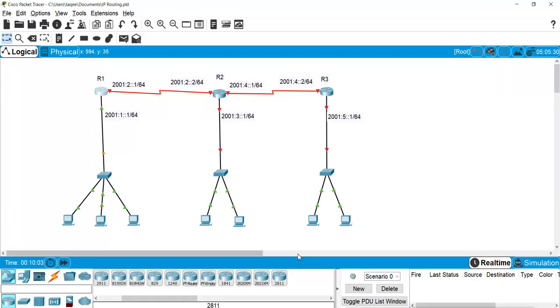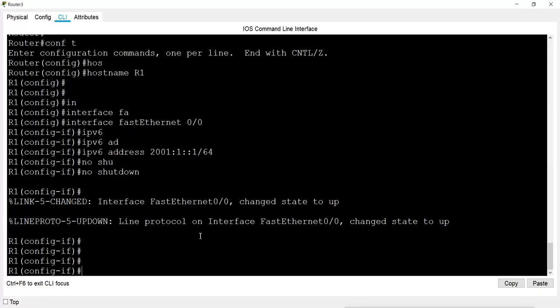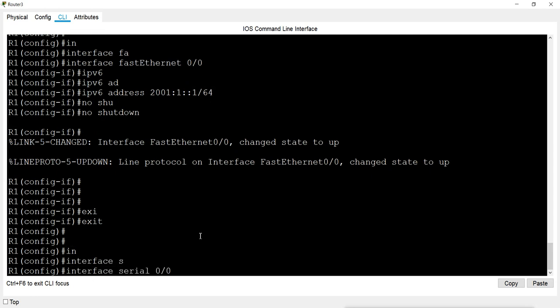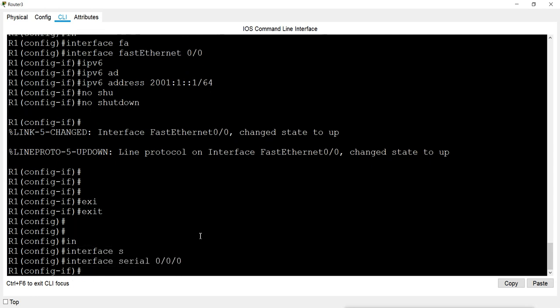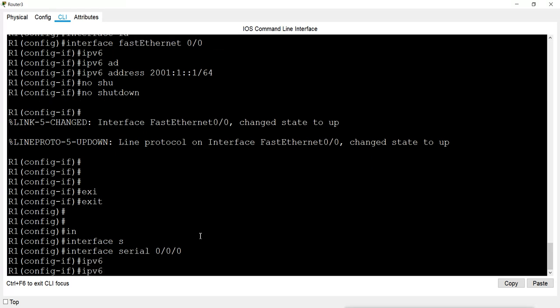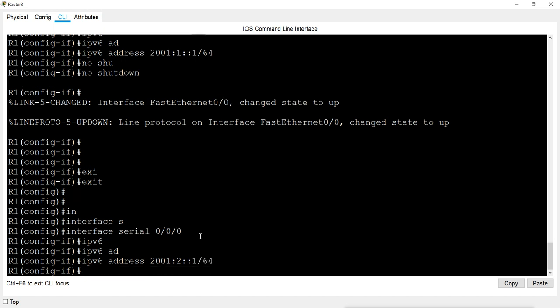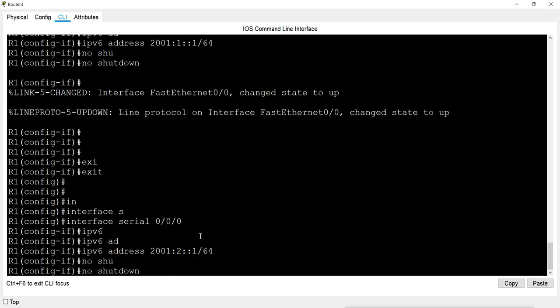Now on this interface I use this IP. It is serial 0/0/0, so I will use this on that interface. I'll go to serial 0/0/0, and use ipv6 address 2001:2:1/64 and no shutdown, and maybe it is having a clock.